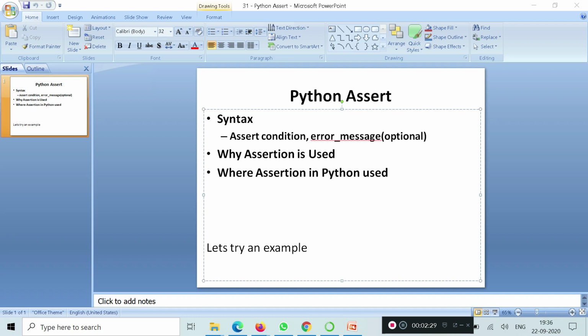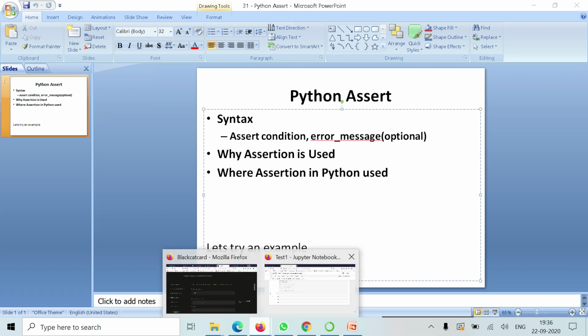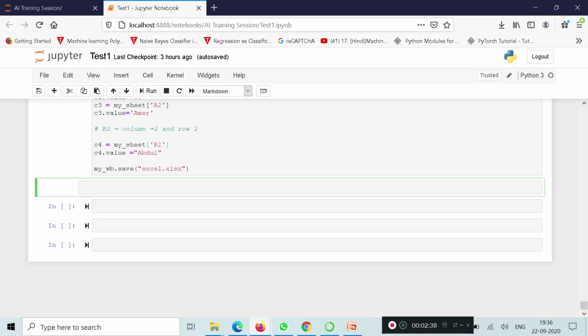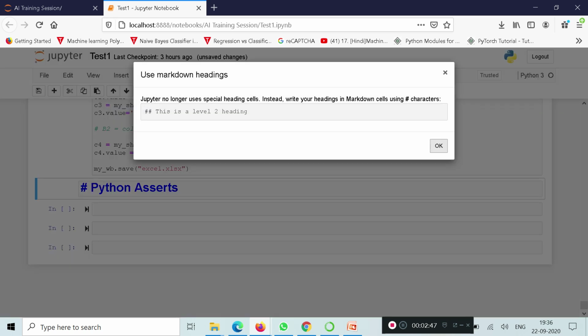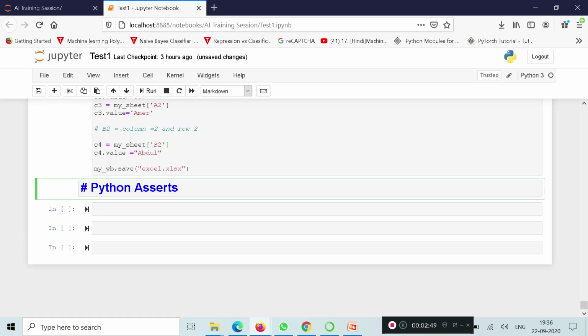Let's check an example. This example shows the working of assert with an error message. This is Python asserts, a heading, and let's execute this code.